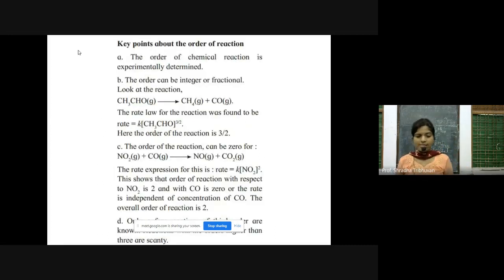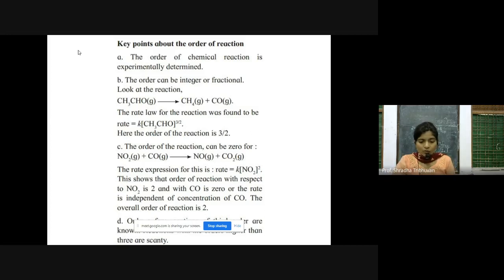Now there are certain things that you should keep in mind while determining the order of reaction. The very first thing is the order of a chemical reaction is experimentally determined. The next thing is it can be an integer or a fraction. If you look on the screen, the first example, if you have CH3CHO, it will give you methane plus carbon monoxide.